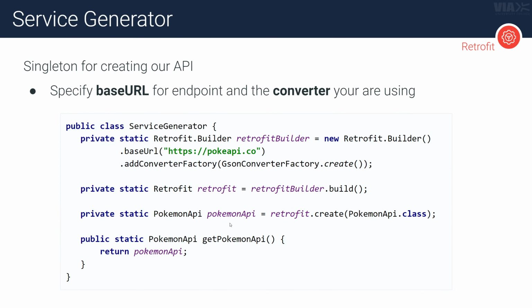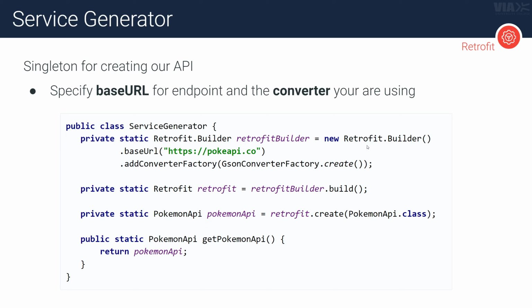And the next step, well, just to make things a bit cleaner, I've created a class that basically is responsible for generating this service, so generating the web API using Retrofit. So you can see this is just a singleton, just for simplicity's sake. Of course, in your own applications you could use dependency injection if you wanted to.